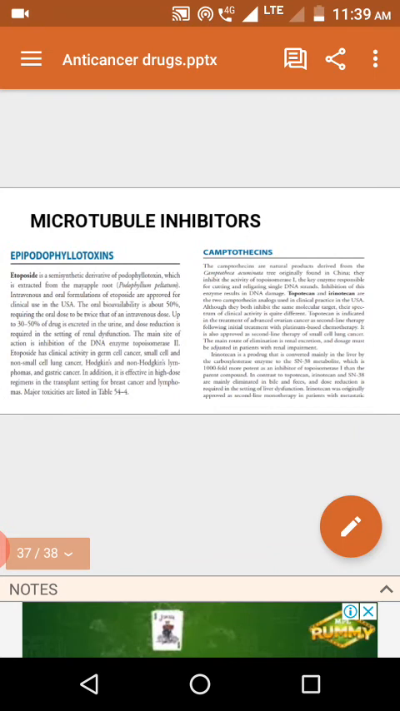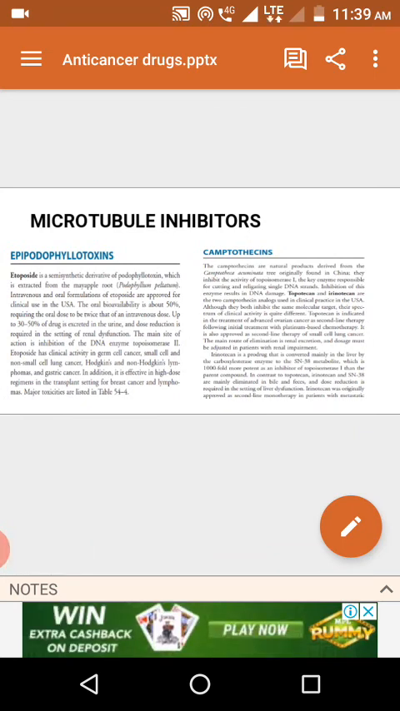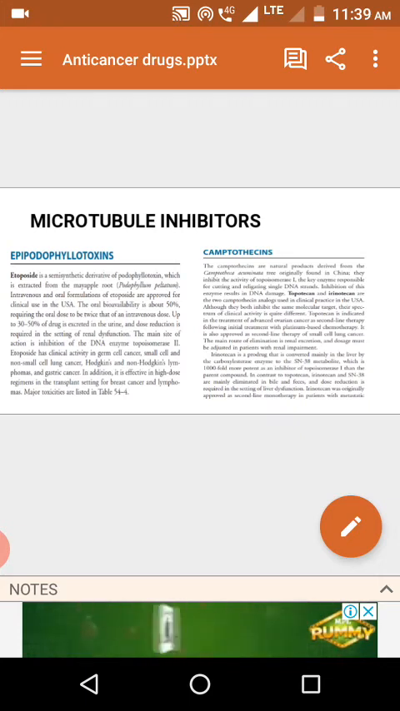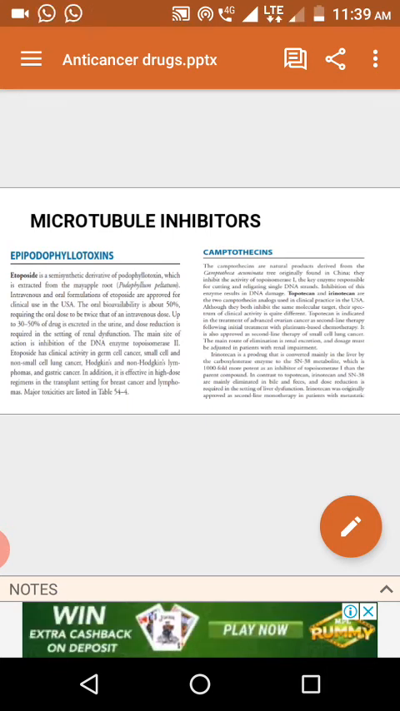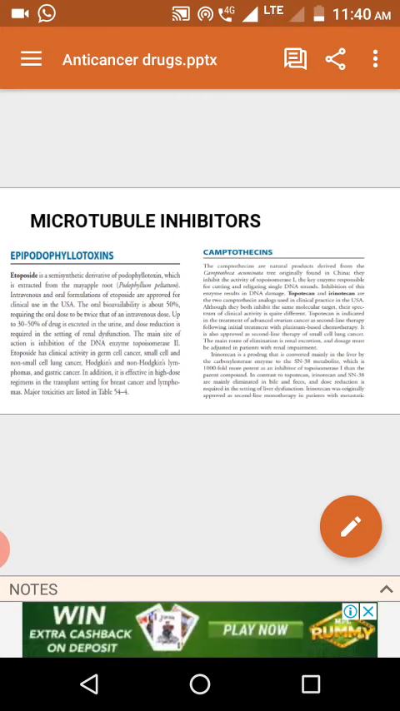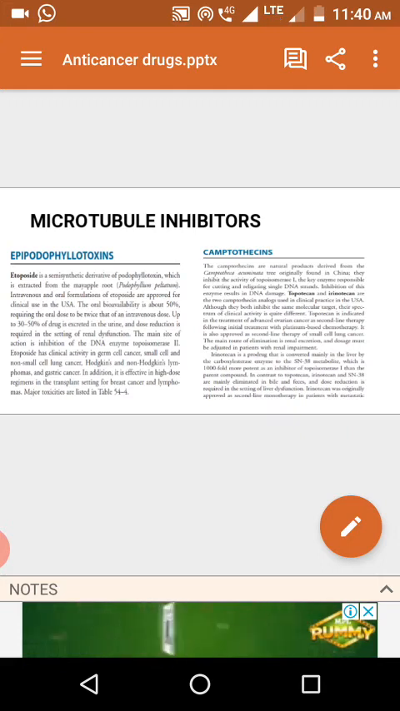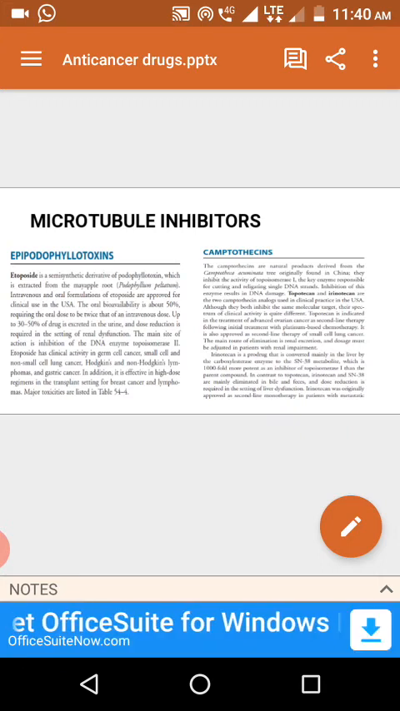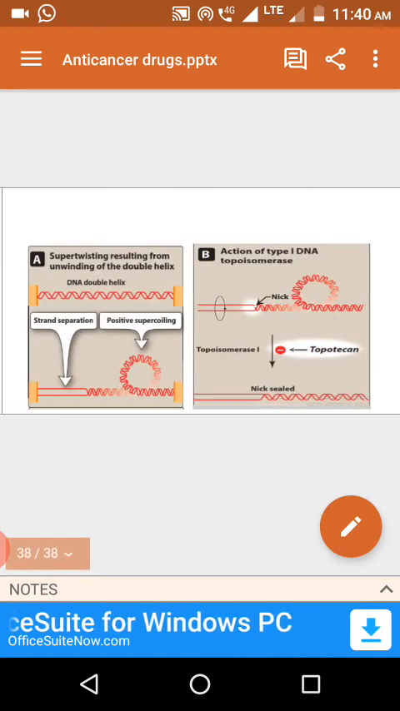These epipodophyllotoxins and camptothecins are both topoisomerase enzyme inhibitors, but the difference is podophyllotoxins are inhibitors of topoisomerase 2, while camptothecin and their analogs are inhibitors of topoisomerase 1 enzyme. Camptothecin and their analogs are topoisomerase 1 enzyme inhibitors. Podophyllotoxins are topoisomerase 2 inhibitors. Please remember. This is about the mechanism of action.